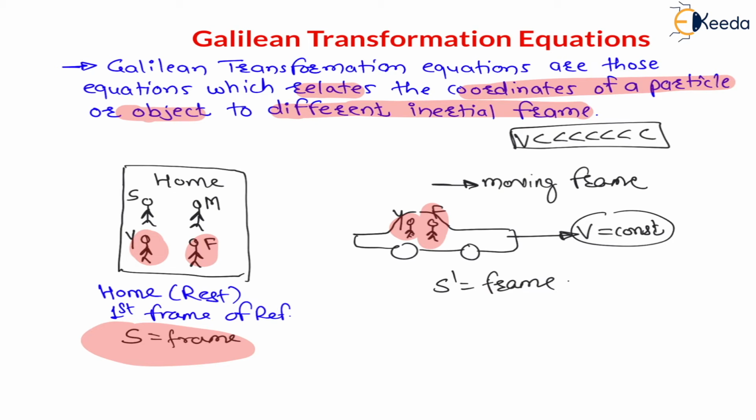And my dear students, the things observed by your sister and mother who are staying in the rest frame are different as compared to the things observed by you and your father, because you are in a moving frame of reference, but they are in a stationary frame of reference. Means for sister and mother, the displacement of any particle will be different, and for you the displacement and velocity of the particle will be different. So what will be the acceleration, what will be the velocity, what will be the force, and what will be the time, that we will discuss.